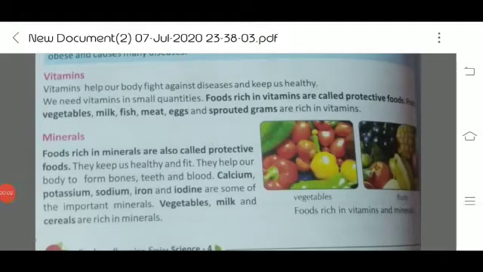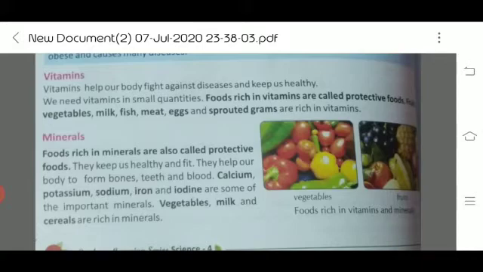Now next topic is vitamins. Vitamins help our body to fight against diseases and keep us healthy. So they are known as protective food. Examples of vitamins are milk, fish, eggs, etc.